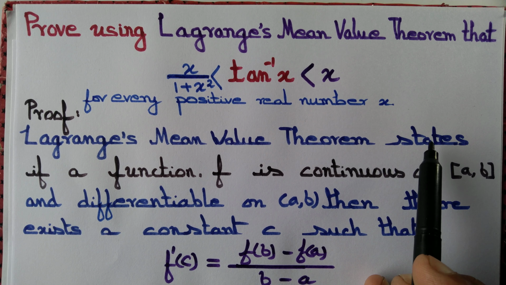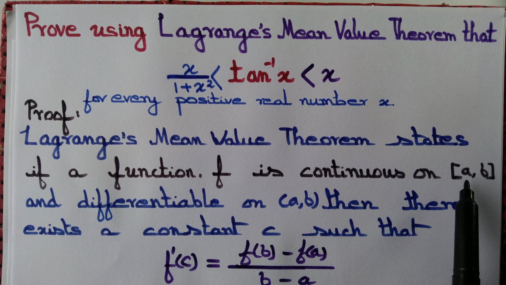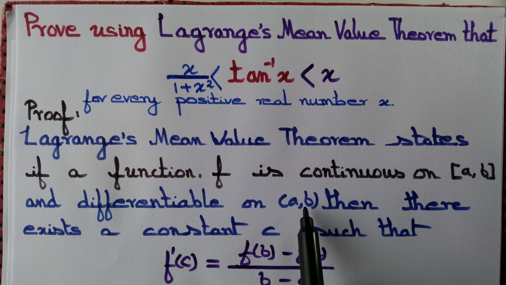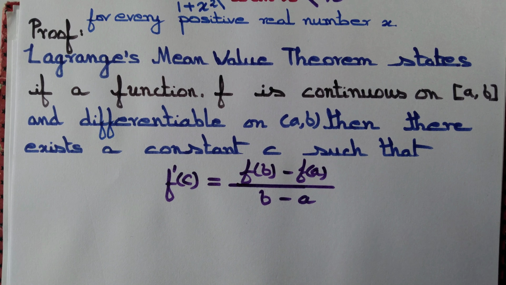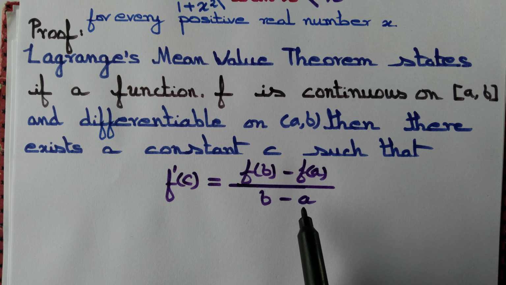Lagrange mean value theorem states if a function f is continuous on the closed interval a comma b and differentiable on the open interval a comma b, then there exists a constant c such that f dash c equal to f b minus f a divided by b minus a.